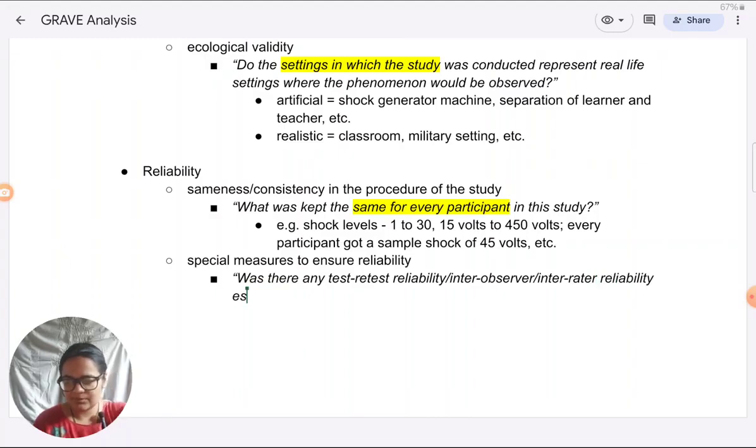I'm restricting to only these. I know there are also things like internal consistency, but generally we don't come across much of it in any of the syllabi. I've usually seen mention of inter-observer and test-retest reliability, so I'm just restricting to these. In the case of Milgram study, we don't have any evidence for test-retest or inter-observer reliability. So here it is not found. But in your study which you are analyzing, if it has been the case, you can take it as a strong point for reliability. Any sort of test-retest, inter-rater, inter-observer enhances reliability.